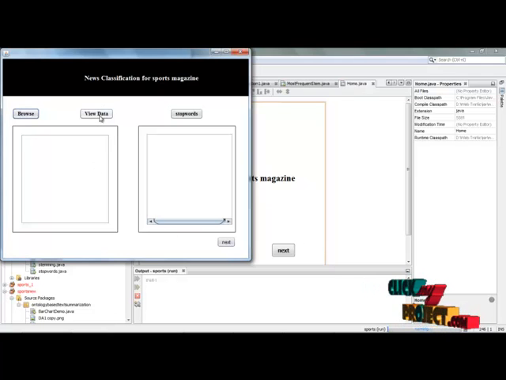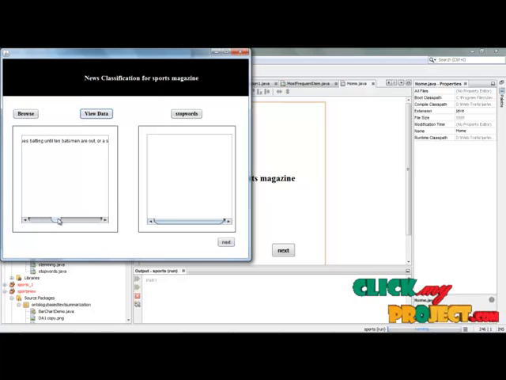After clicking the browse button, click the view data option. The view data option shows the data set chosen as the input. Here the data set consists of words related to cricket. After viewing the data, we are going to summarize the content of the user input. For effective summarization, we go for stop words and stemming removal.